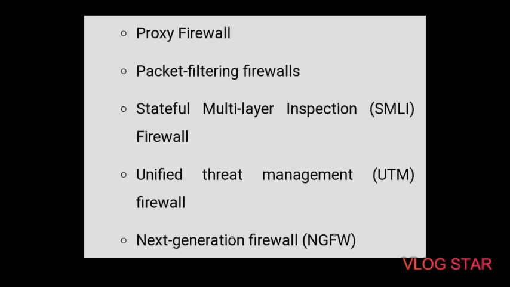Third type is stateful multi-layer inspection firewall, that is SMLI. Next type is unified threat management firewall, that is UTM. Fourth type is next generation firewall, that is NGFW. And last is network address translation firewall, that is NAT. So these are the types of firewall.